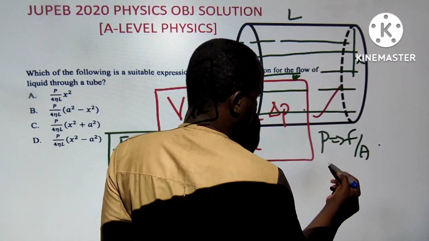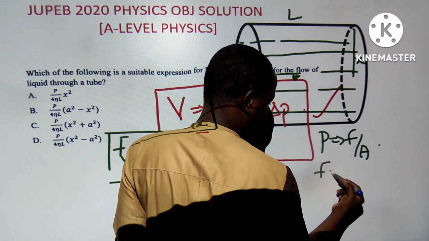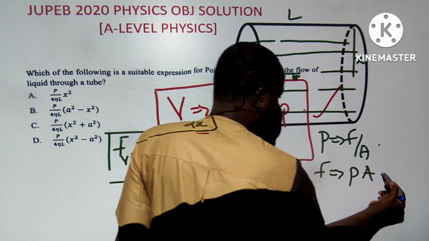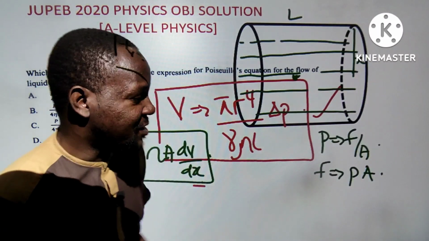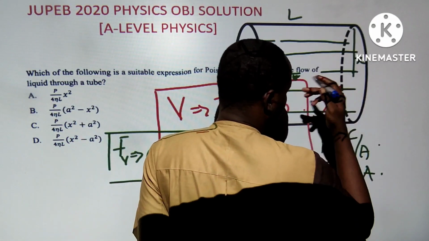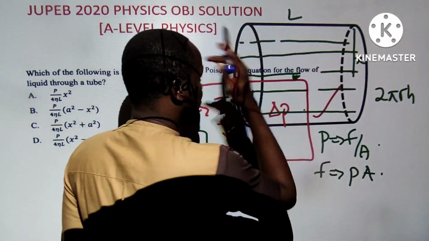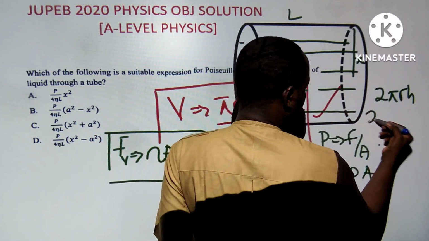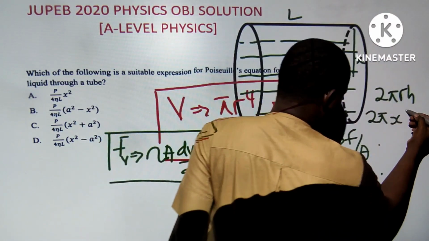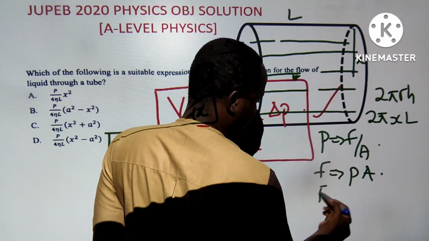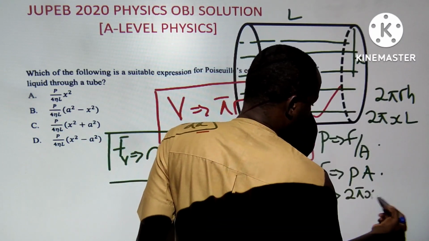So we apply a force which is opposite to the other force, so that is why a negative sign will come in. We say force F is equal to pressure times area. So we are talking about the cross surface area of what? A cylinder. The surface area of a cylinder, from my mensuration, should be 2 pi r h. In this case we are not using r, we are using x as the radius, and h as the length L. So F is now equal to pressure times 2 pi x L.